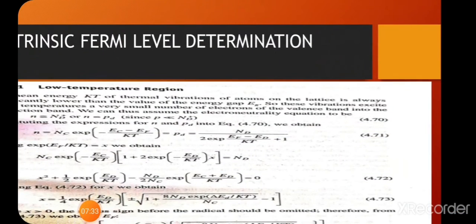So we obtain x is equal to exp(EF/kT), that is equal to 1/4 exp(ED/kT) root of 8 ND exp(ΔED/kT) divided by NC, which is equal to root of ND/(2NC) exp((EC+ED)/2kT).